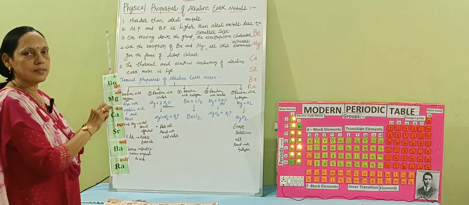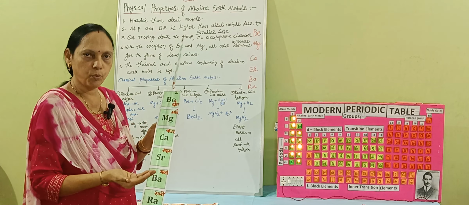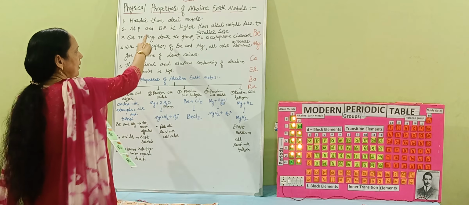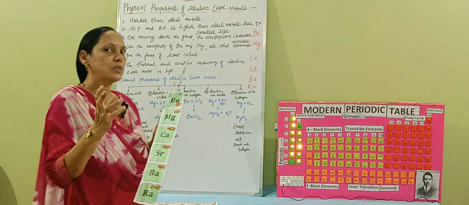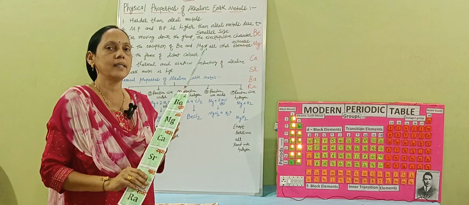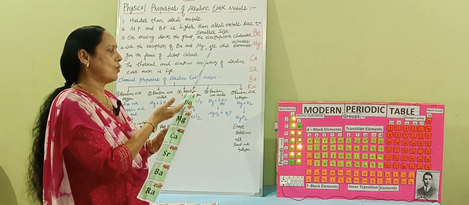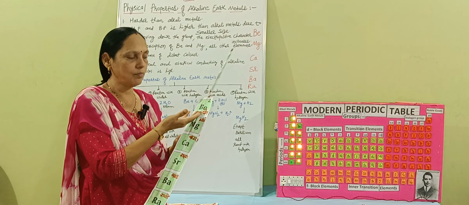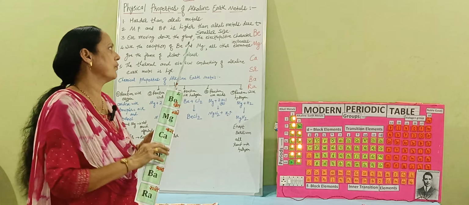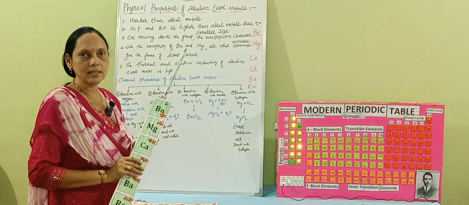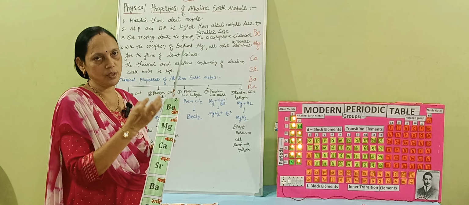Now the second property. These alkaline earth elements have a higher melting point as well as boiling point. Because of what? Due to the smaller size of these elements. Already you know that beryllium has only 4 electrons. So these have the smallest number of electrons and that's why a smaller size. Due to that, they have a higher melting point as well as boiling point.